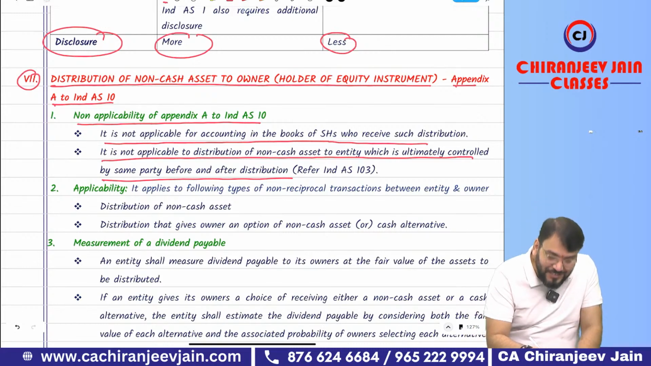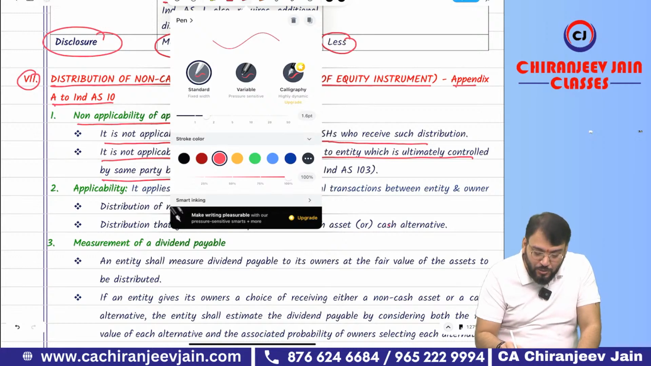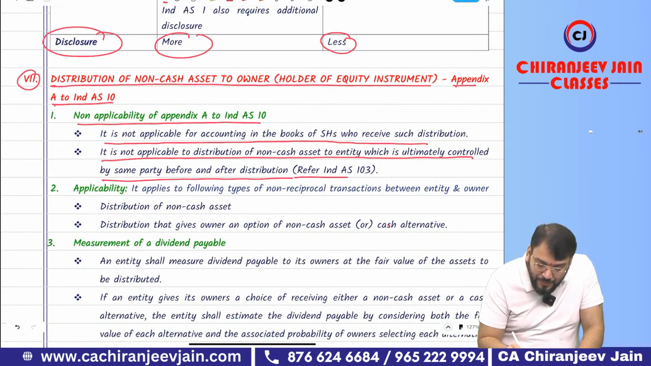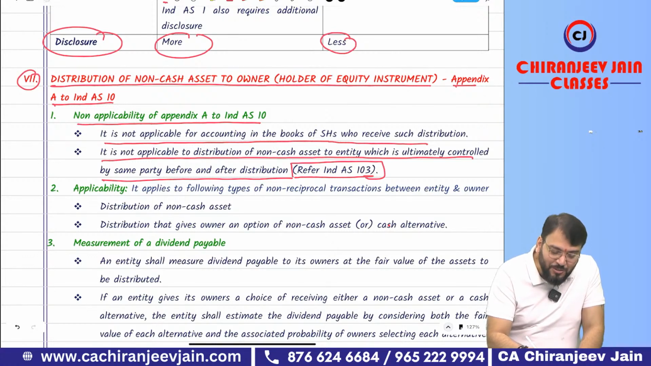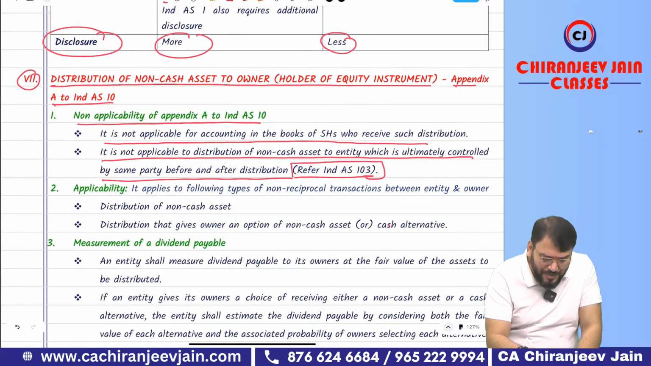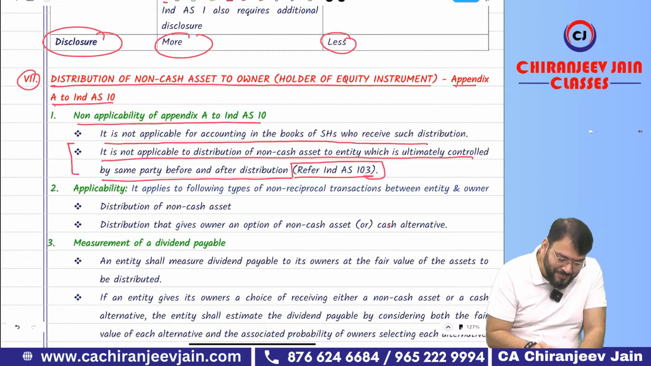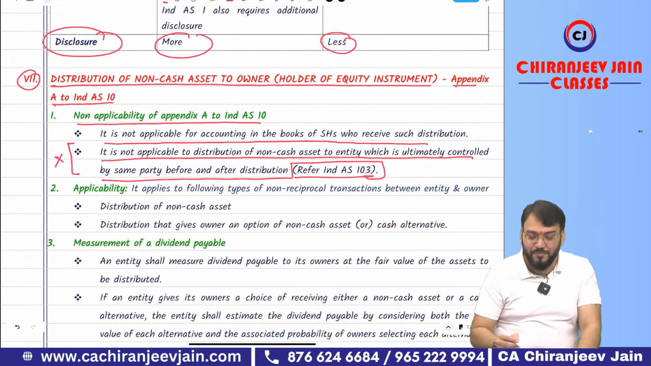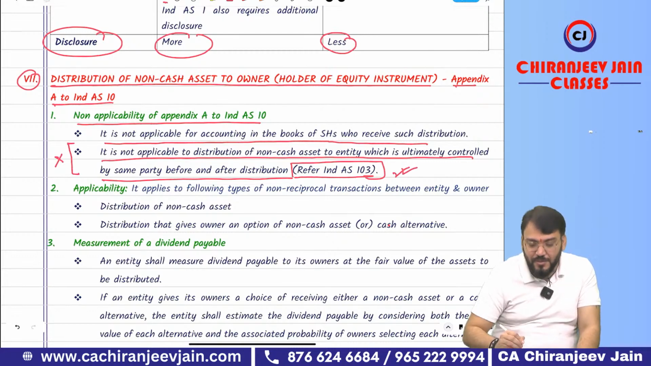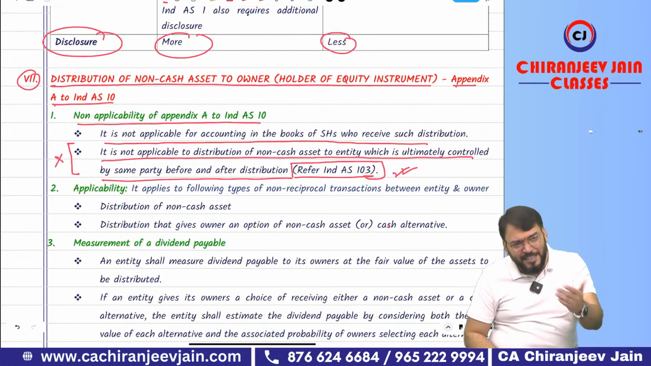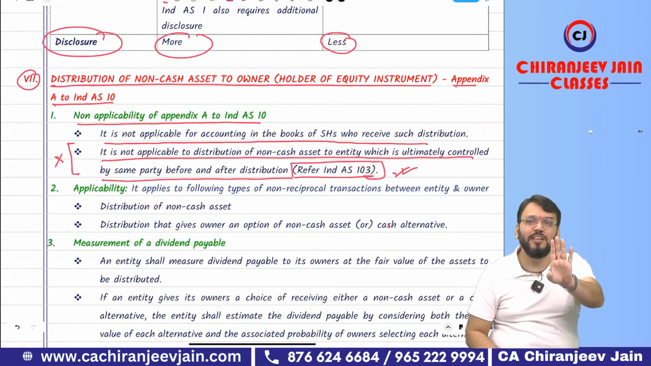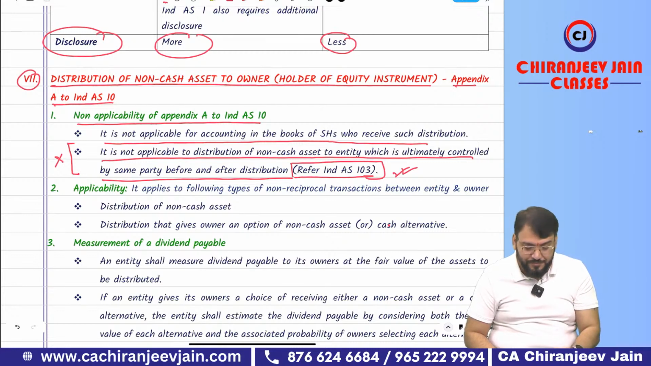And this point we'll understand when I do Ind AS 103. Right now I will not explain, because right now you will not be able to understand. Even though you might understand, I don't want to explain. Is that okay? Not now. When we do Ind AS 103, automatically I will discuss it. Don't worry about that. Okay?